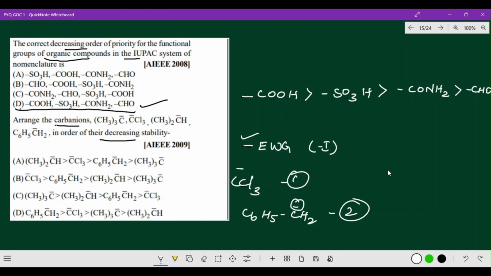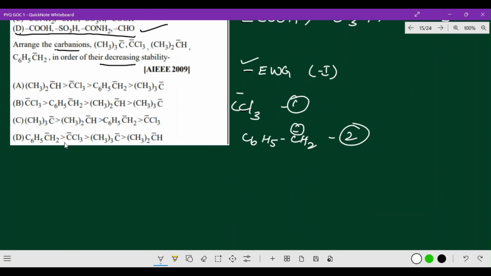And the third priority: see here, (CH3)3C is there, (CH3)2CH is there. Secondary carbanion has only two methyl groups, whereas tertiary carbanion has three methyl groups.